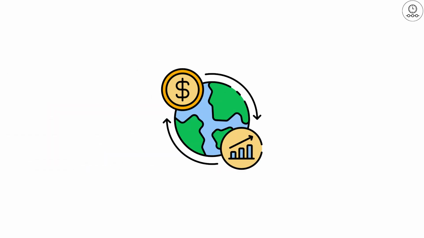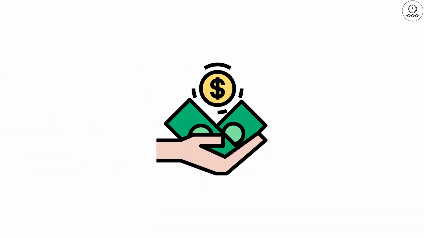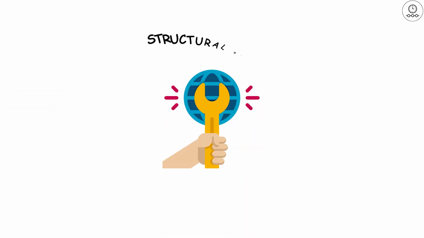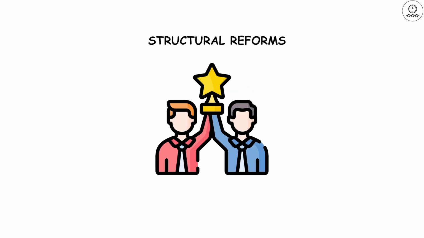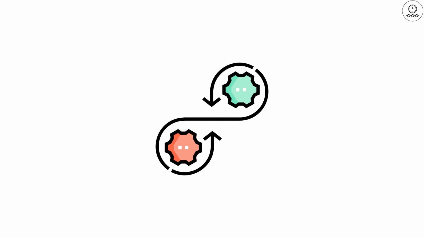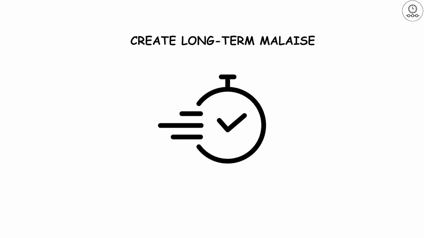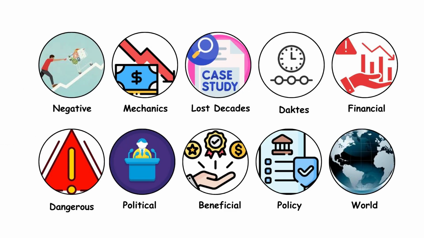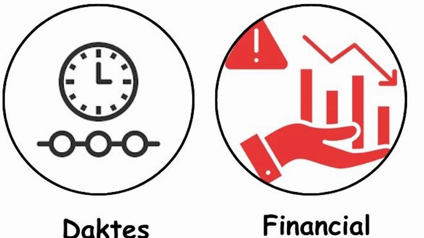Efforts to reflate the economy through monetary easing, fiscal stimulus, and structural reforms had limited success. While Japan avoided the outright collapse of the Great Depression, its experience shows how deflation can sap dynamism and create long-term malaise. The global financial crisis and the fear of deflation.